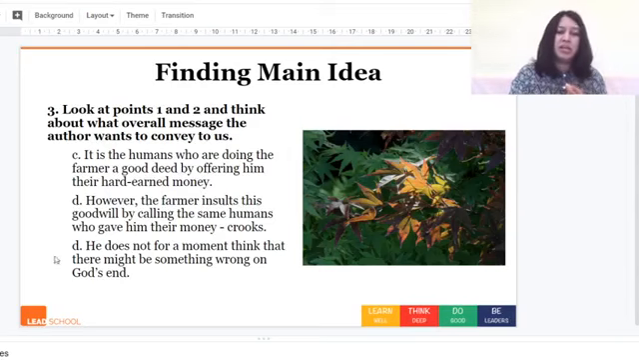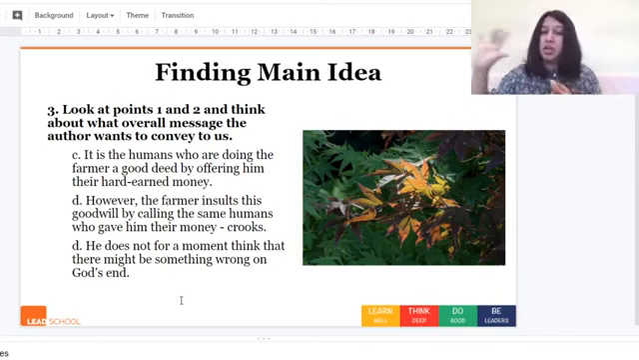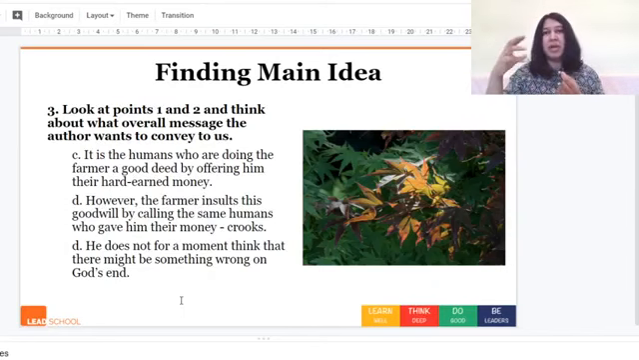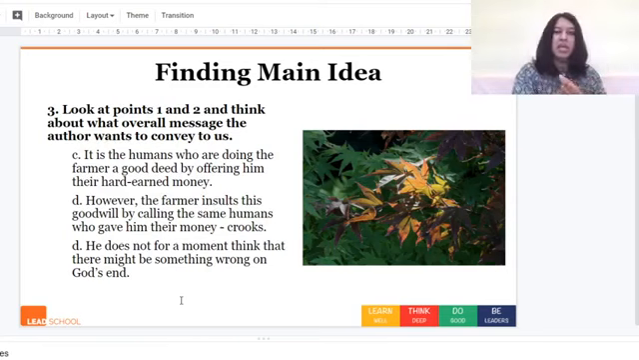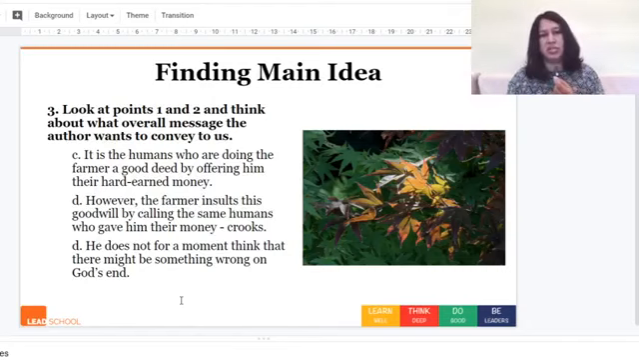And then finally, he does not for a moment think that there might be something wrong on God's end. So he has blind faith and trust in God that God has sent 100 pesos. He does not think God must have done something wrong. He immediately thinks, so his mind is such that instead of thinking of any other reasons, he immediately thinks that the humans, the people in the post office, are crooks. So a very negative impression comes to him about the human beings who are around him, who ironically have actually done a very good deed for him.